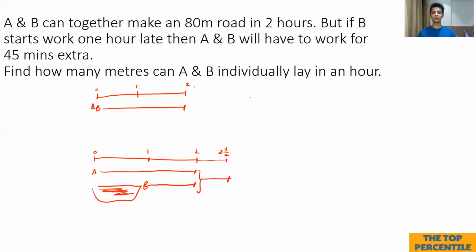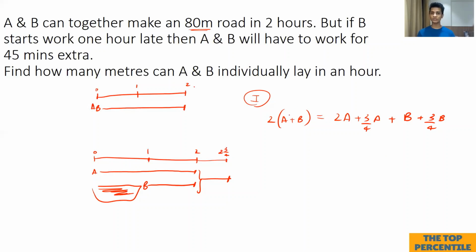Right. So the first method over here is going to be equating the total work, because in this case, we know that the total work is 80 meters. So let's equate that. The equation would be 2 hours into A plus B, which is the efficiency of A and B, should be equal to 2 hours into A plus 3/4 of A, because that is the additional work they had to put in because of the delay, plus B, because B essentially only worked for 1 hour in the beginning, and then the additional amount of work for 3/4 of an hour. So this is the equation that you can make by equating the total work.